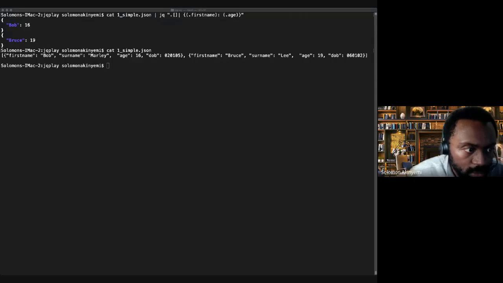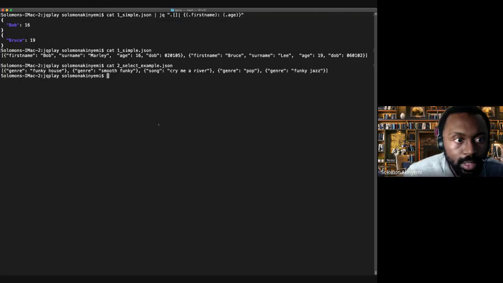What I could do now, let me take it up a notch a bit, I suppose, and use some of the operators. So we talked about operators earlier on, and I've got another example here. We talked about the funky and all that stuff, some funky music genre.